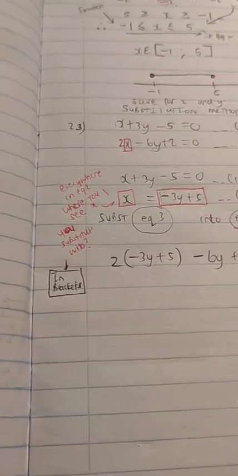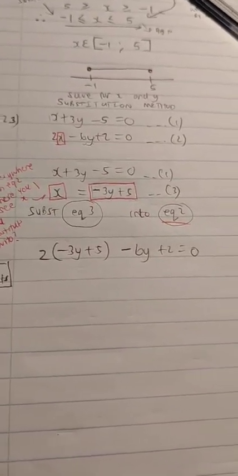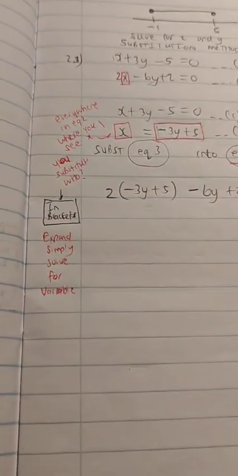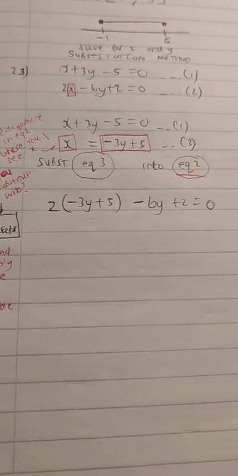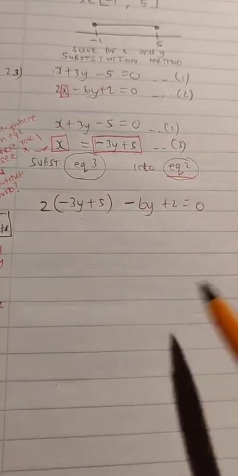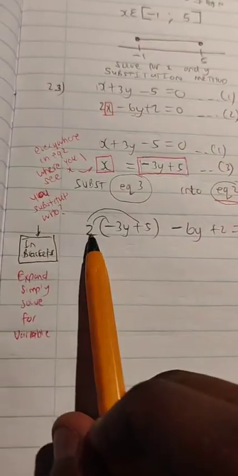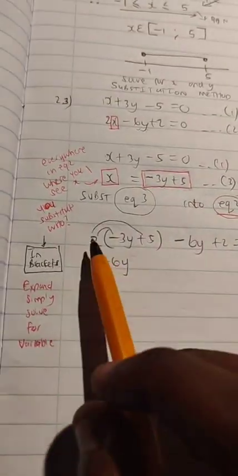Now, after doing so, let us expand, simplify, solve for the variable that is dominant. I'm sure you guys can see which variable is dominant. Now this should be quite straightforward because we are simply now applying the knowledge that we have. Distribute the 2 to negative 3y, we get. Distribute the 2 to positive 5, we get.